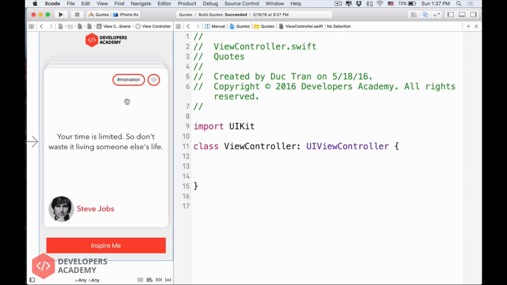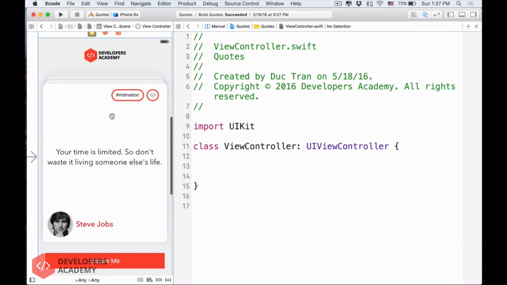Alright? Now, the question is, whenever we click onto the Inspire Me button, we want to execute some code. We want to do something, right? We want to change the text of this label. We want to change the image of the author, and we want to change the text of the label of the author name. So that's number 2.